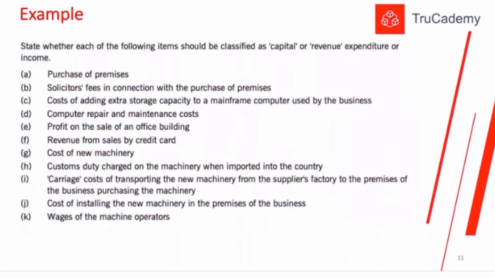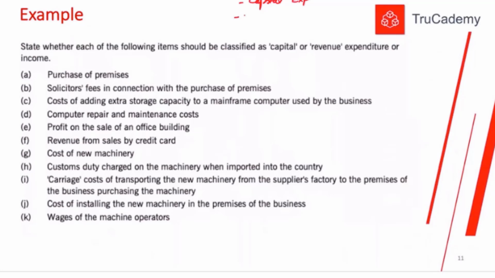Here is an example. Now let's identify which one is capital expenditure, which one is revenue expenditure, which one is capital income, and which one is revenue income. Okay, let's look into that. First, A, purchase of premises. We bought a building.